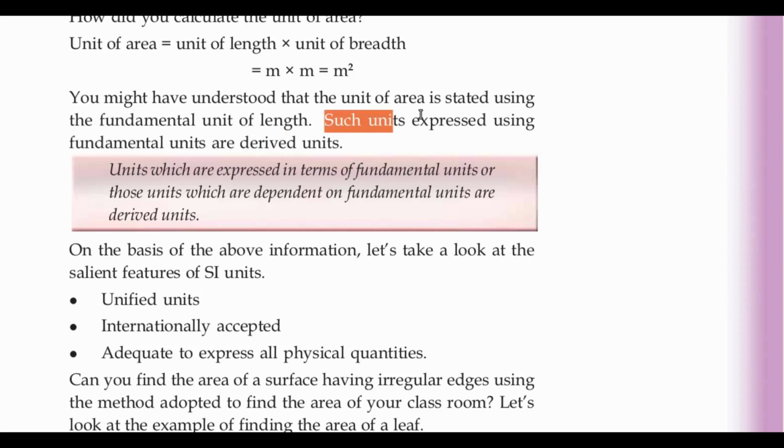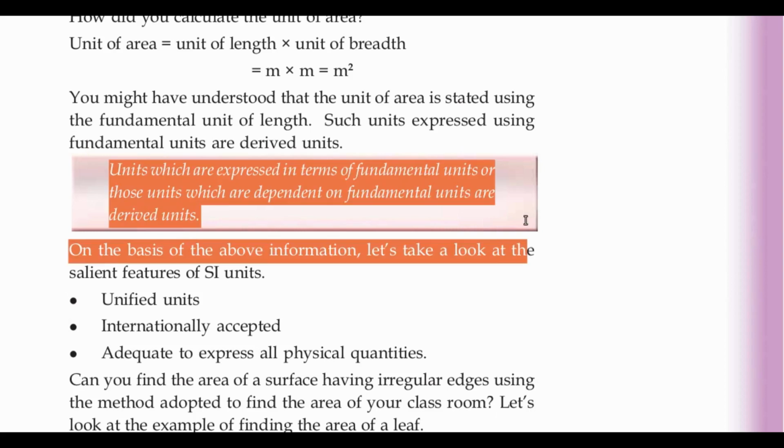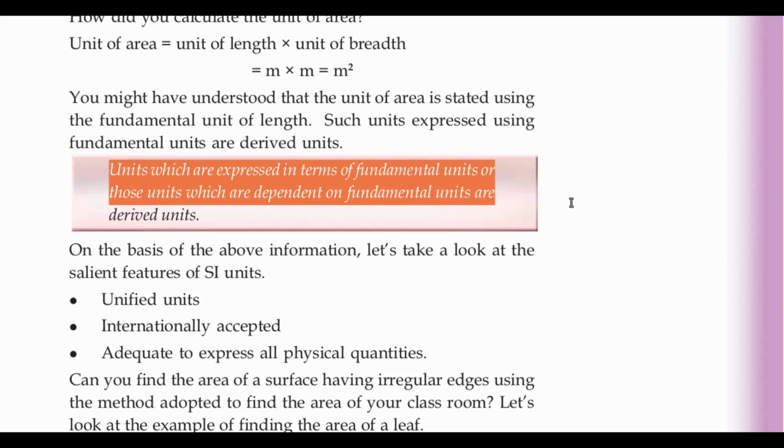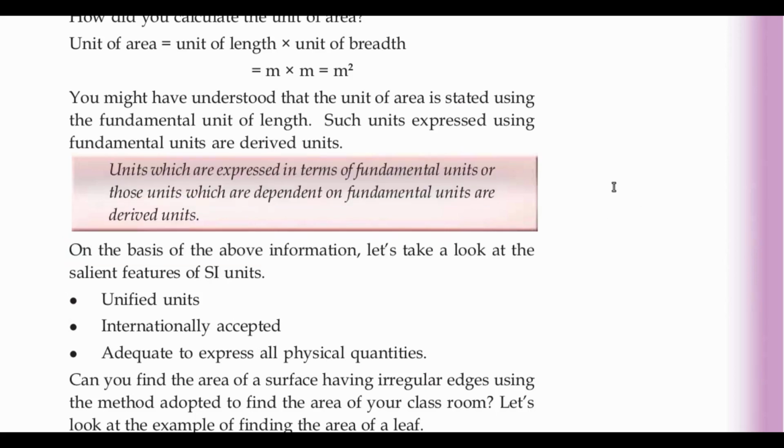What are derived units? The units which can be expressed using fundamental units. We can express these types of units using fundamental units. These are called derived units. Now let us define derived units. Units which are expressed in terms of fundamental units, or those units which are dependent on fundamental units, are called derived units.